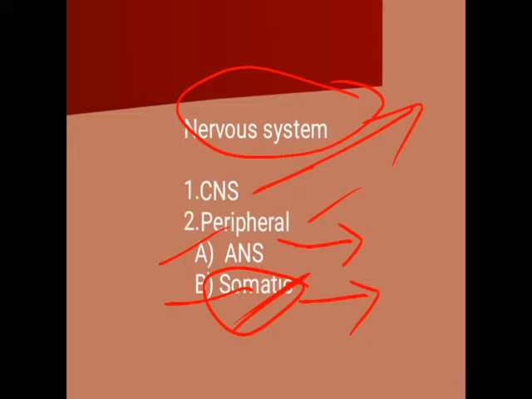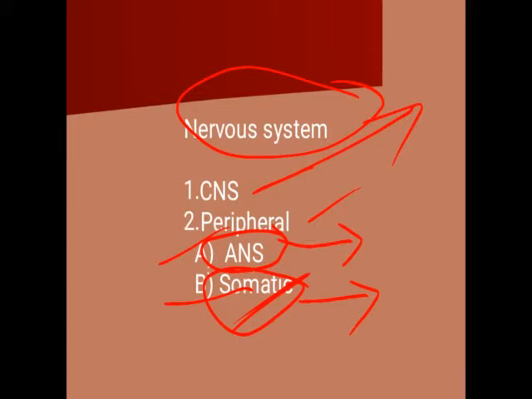So the beating of heart, the movement of cardiac muscle, their contraction, relaxation, it is not in our hands. We cannot control all these movements. So such movements come under the autonomous nervous system, and such movements are called involuntary movements.